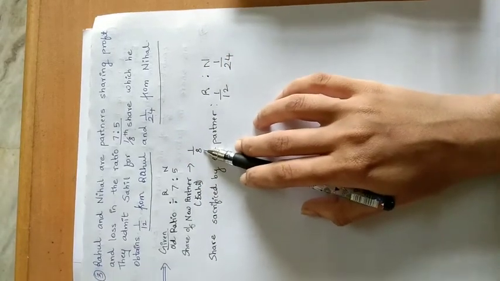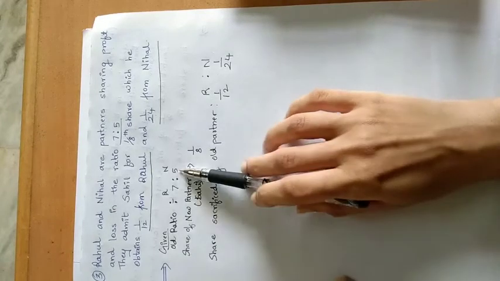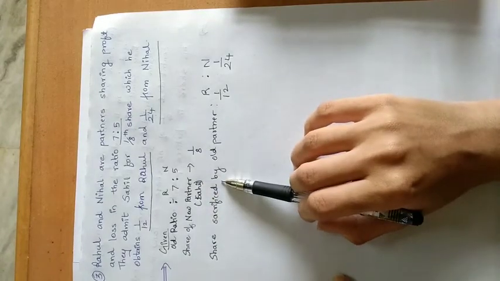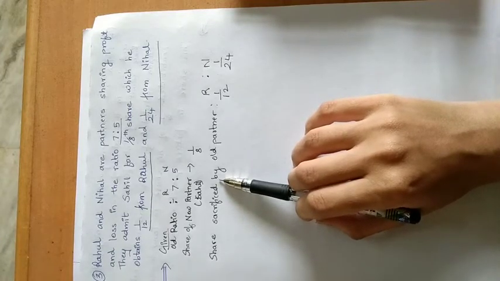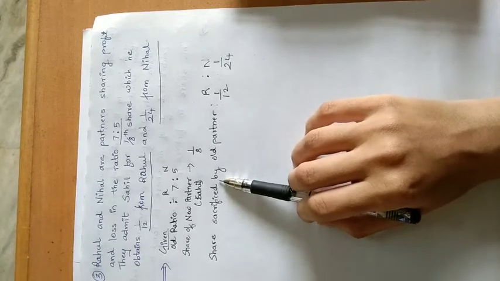That is the meaning of this question. Now when these three pieces of information are given, we need to see how we can apply the formulas and how we can calculate sacrifice ratio and new profit sharing ratio.